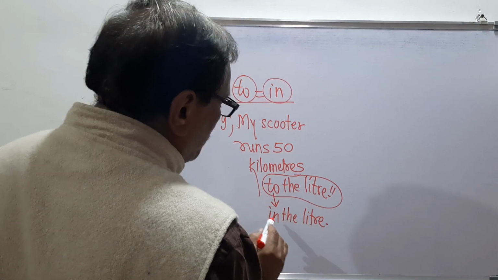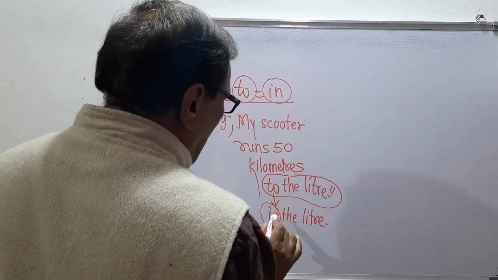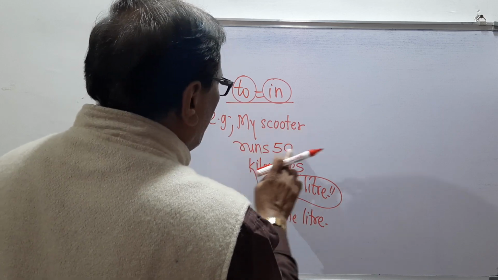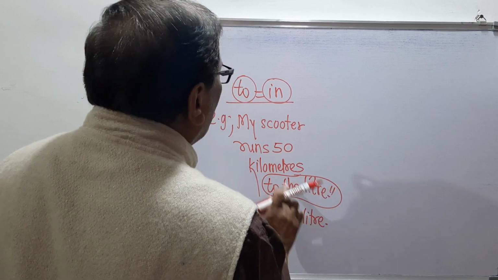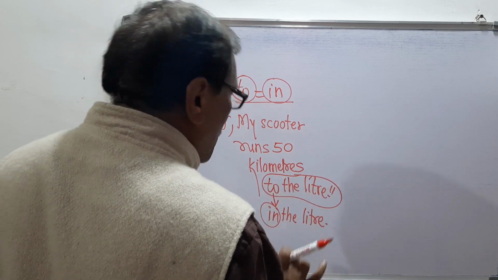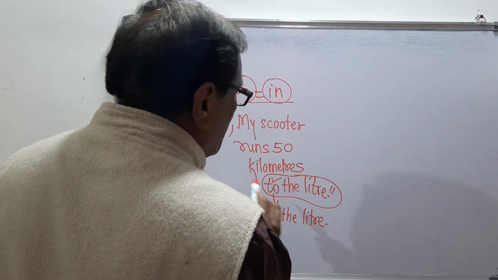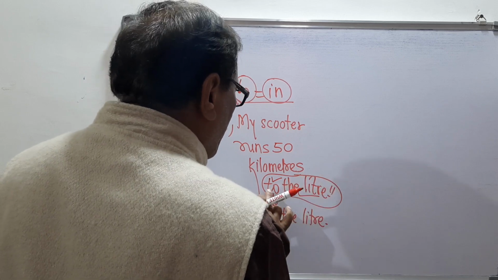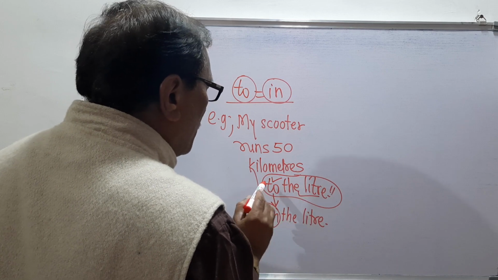"To" is the preposition and "in" is the preposition. So "to" means "in". So here my scooter runs 15 kilometers to the liter means in the liter. That is the explanation. Again I will tell you that the preposition comes first and then there is the original word. So always the preposition is used before the original word.